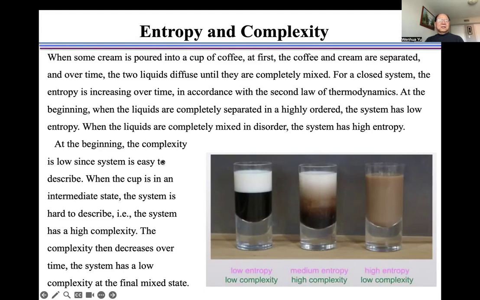At the beginning, the complexity is low since the system is easy to describe. When the curve is in an intermediate state, the system is harder to describe. Namely, the system has a high complexity, as shown here. The complexity then decreases over time. The system has a low complexity at the final mixed state, as shown here.